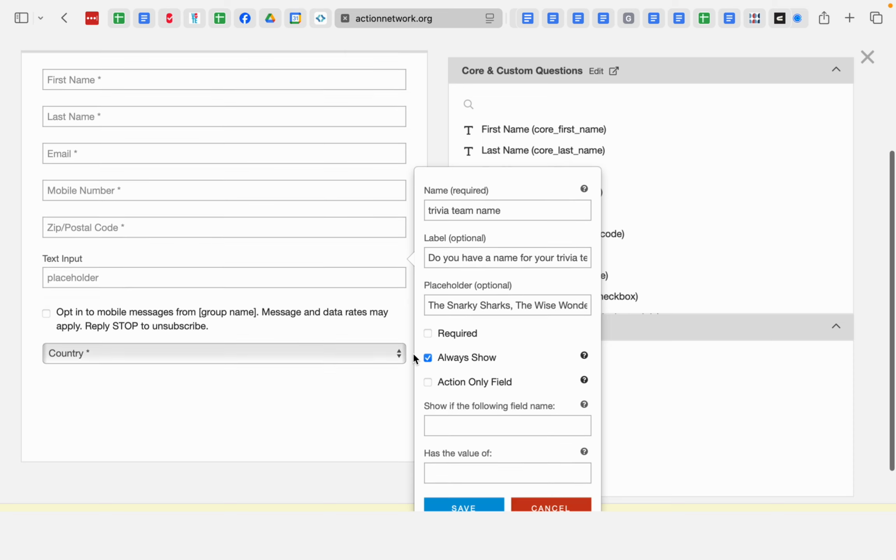Since this is not a piece of data that we really care about for reaching out to people, or something we want to maintain long term, most likely we're going to check the box action only field. What that means is that you're only going to be able to see the answers to this by going into the event, the action itself, and making a report for that. And it's not going to clog up our data elsewhere.